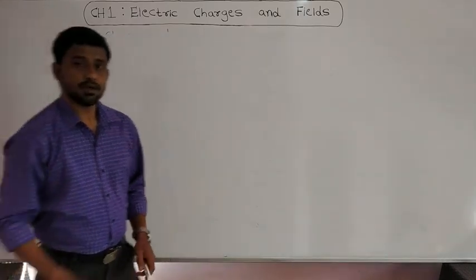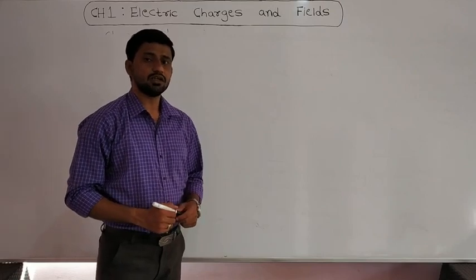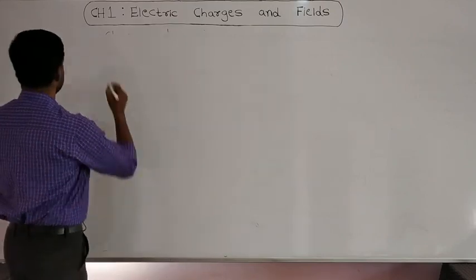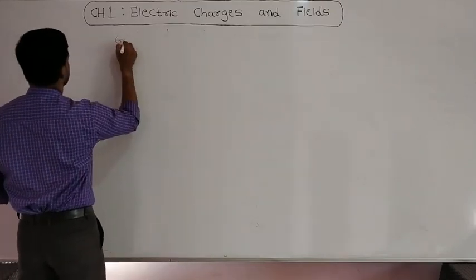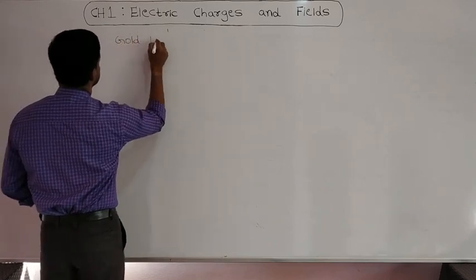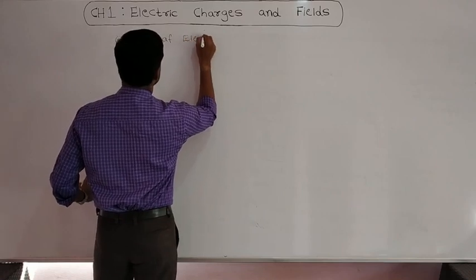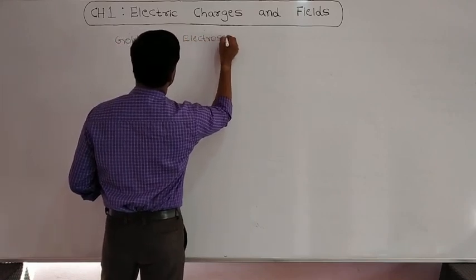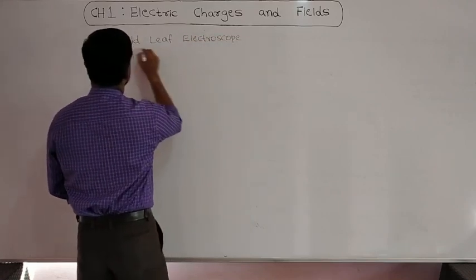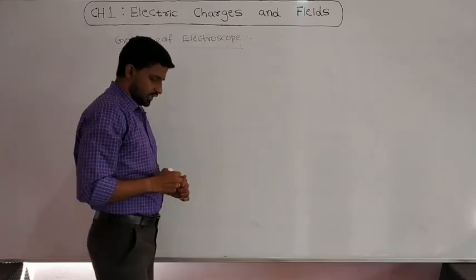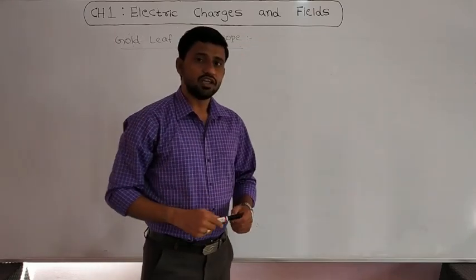Now let us discuss one apparatus, that is the gold leaf electroscope. Let us discuss what is the meaning of gold leaf electroscope.